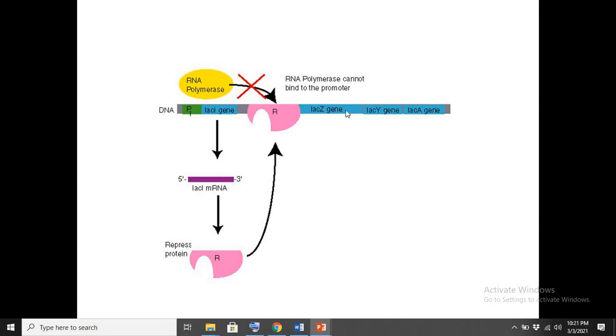When the RNA polymerase is not able to run over this gene, it cannot synthesize the messenger RNA, and the messenger RNA would not be able to synthesize the protein, or translation cannot happen. So this is how different proteins in our body can regulate genes or be involved in the regulation of genes.